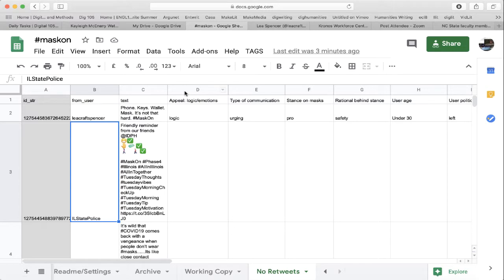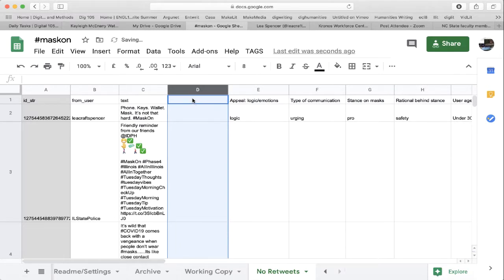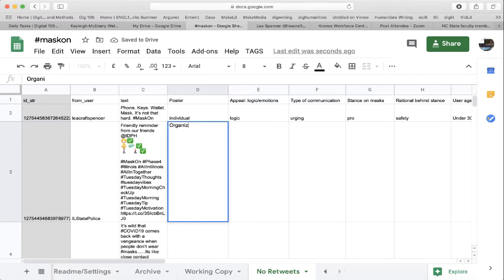We can use our spreadsheet and add a column which will allow us to now keep track of the type of poster. So we'll insert a new column and we'll call this something like poster. And then we can add for our first tweet that this was an individual. And in the next one, we can add that this is an organization. As we keep working, we might find even other terms that we'll use here.